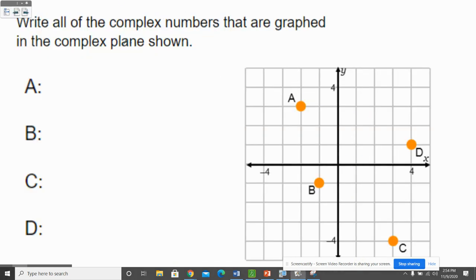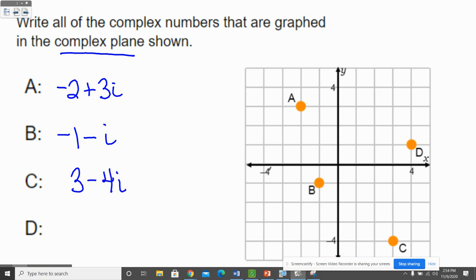So let's practice with identifying where these numbers are. Where are these points if this is what we call the complex plane? Well, A is going -2 in the real direction and +3 in the i direction. So it'll be -2 plus 3i. B is -1 in the real direction and -1 in the i direction. So -1 minus i, or -1i. C is 3 in the real direction and -4 in the imaginary direction. So that's 3 minus 4i. And D would be 4 in the real direction and 1 in the imaginary direction. So it's 4 plus i.